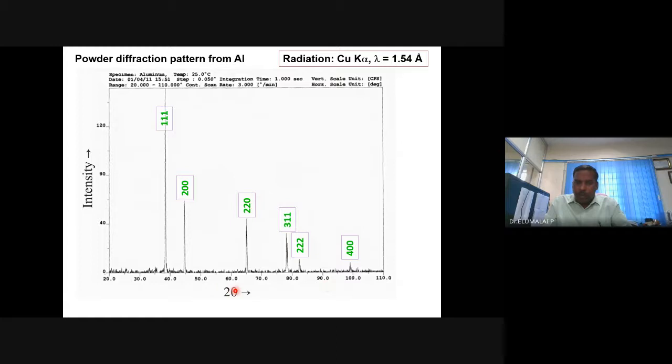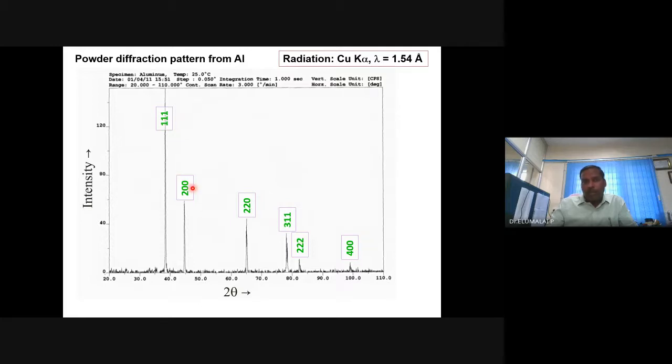If you know the 2 theta, you can know theta. If you know theta, using Bragg's equation, it is possible to know d spacing. And this is the diffraction pattern of elemental aluminum. Whether I take or you take the X-ray diffraction of aluminum, you will get such a pattern.